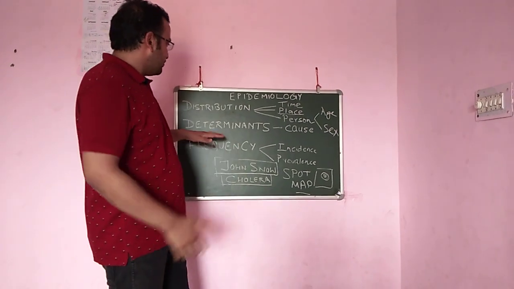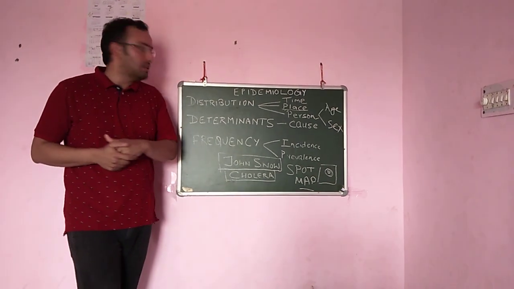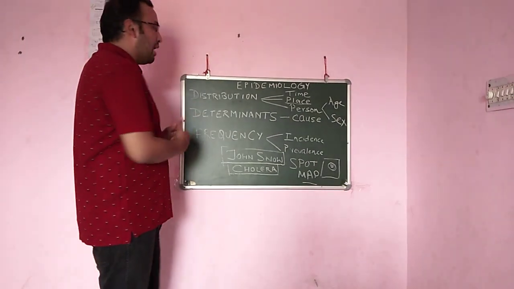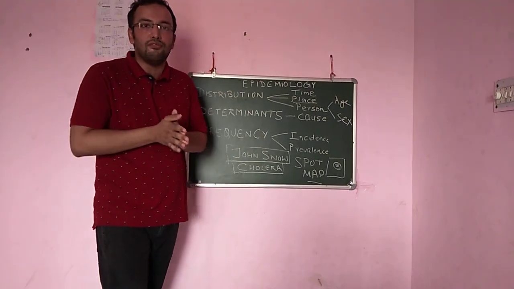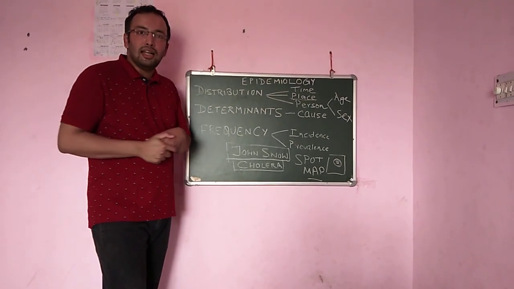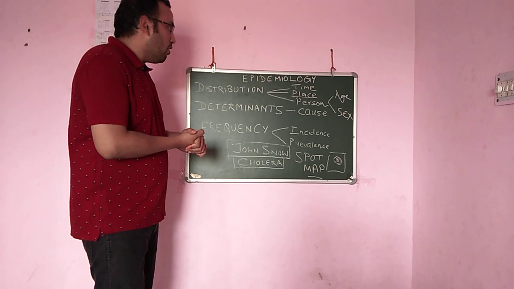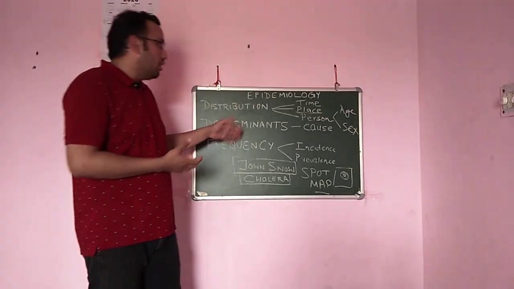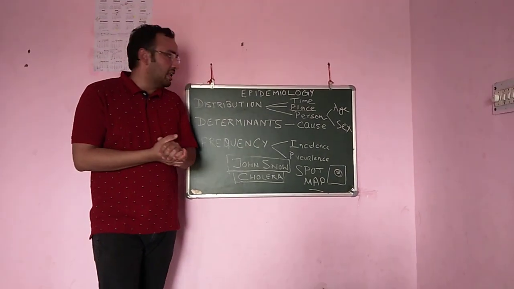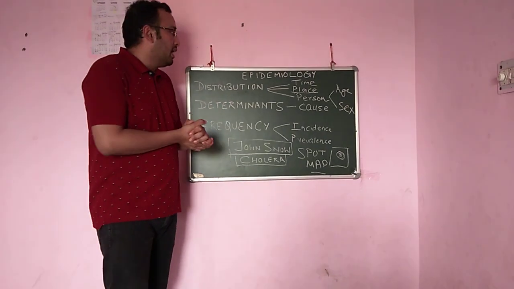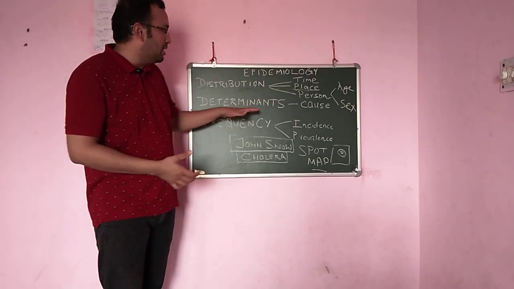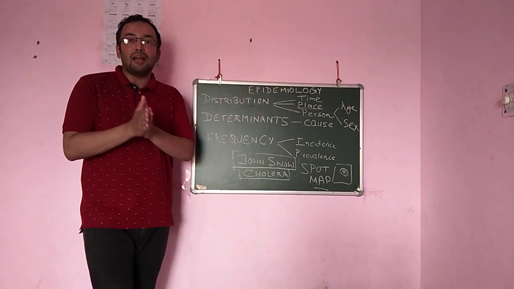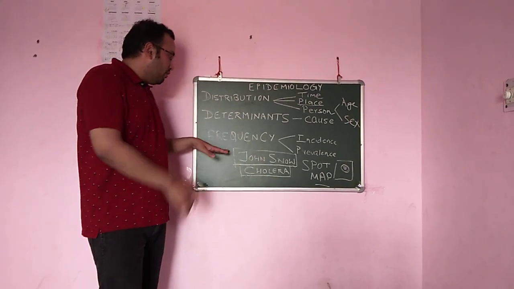Okay. So then we consider the next factor in the definition, that is the determinants. Determinants means what is the cause of the disease. So there can be various determinants of the disease. For example, for the infectious diseases, the cause is generally the causative pathogen. Along with that, we can have decreased immunity in the persons which is causing the disease. For non-communicable diseases, there can be a variety of causes, like the age, the risk factors, smoking, and alcohol use. They all can be the cause of the onset of that non-communicable disease, because you don't find any specific pathogen in those NCDs.